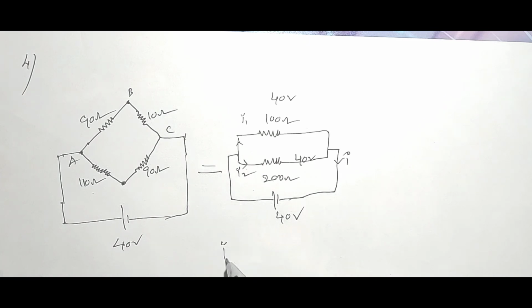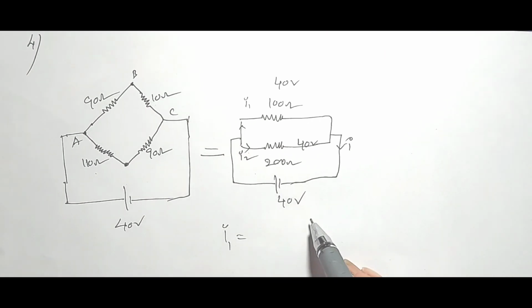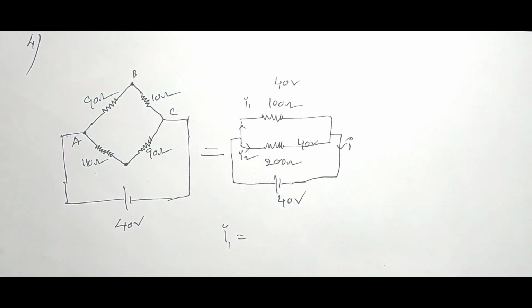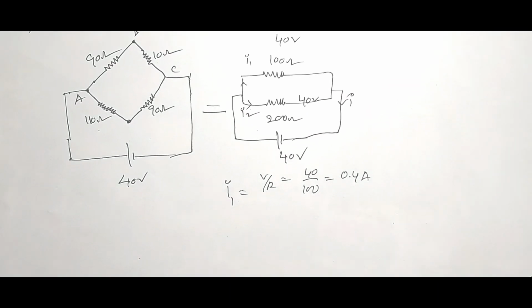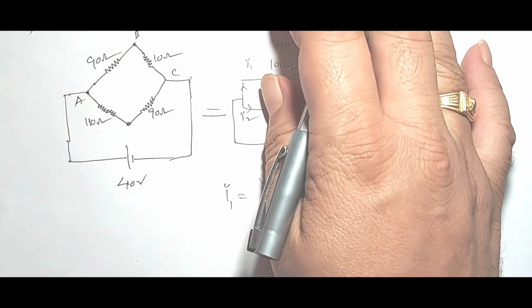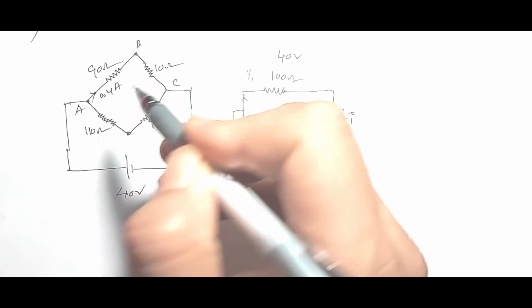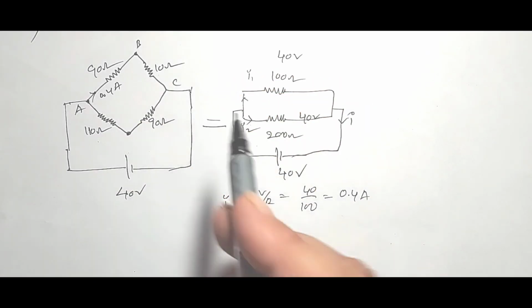Now we want to find out what is I1. So here I1 is equal to V by R, 40 by 100, that is equal to 0.4 amperes. So that means in the upper branch 0.4 amperes current is passing.